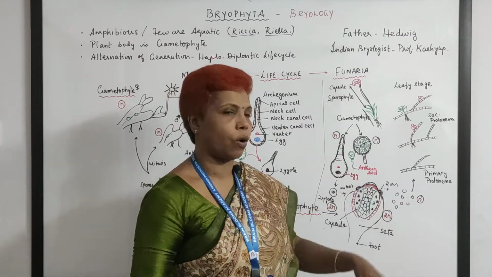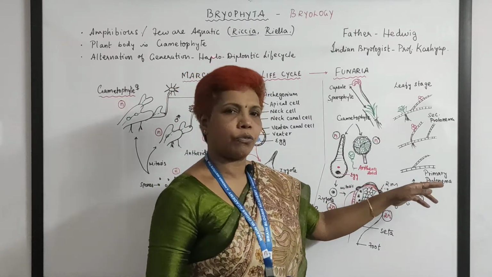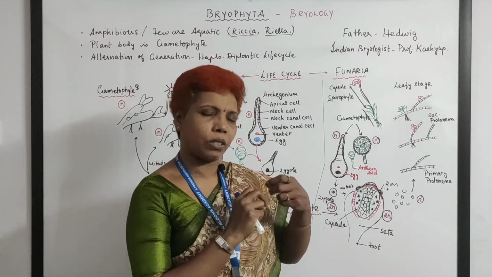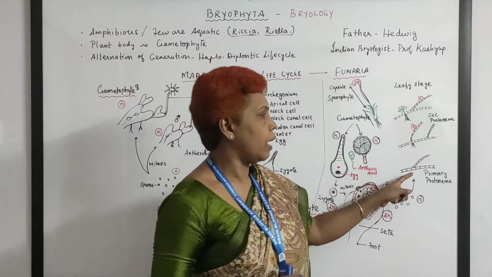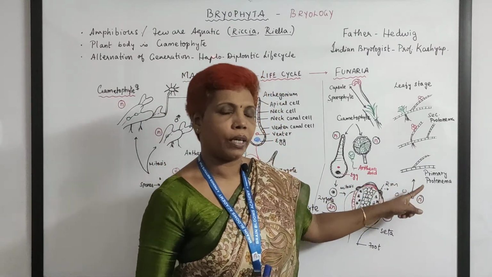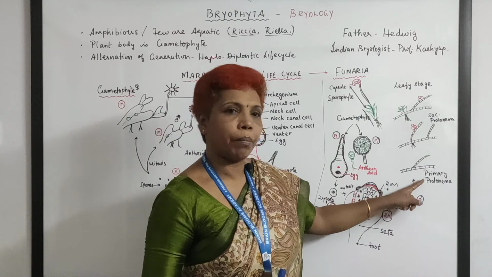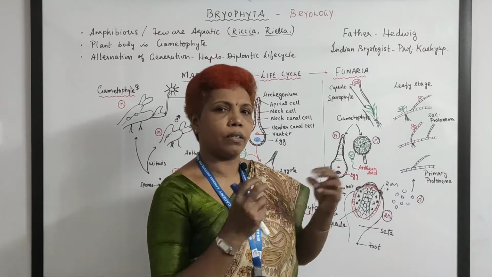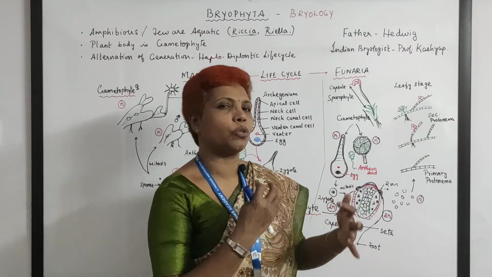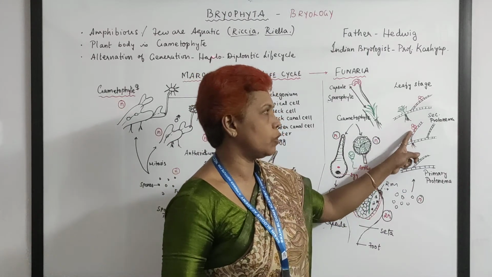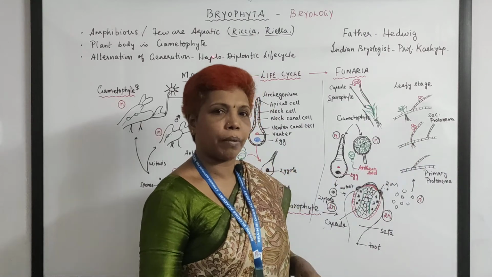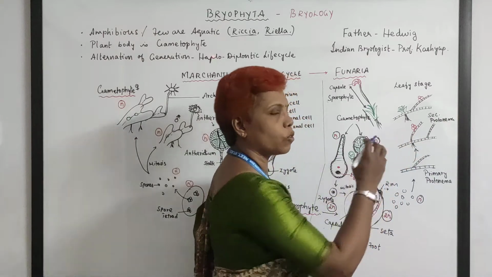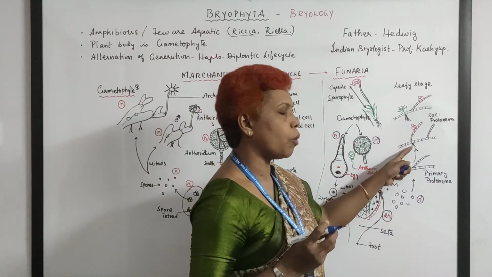Once the spores are released, they fall on the substratum and form a filamentous form, just like an alga filament, and this stage is called the protonema stage, the primary protonema. So the primary protonema is a simple filament. After that, it will grow a little with a bud. This is the secondary protonema stage. So from here it will move to here, and this has got a small bud, and small rhizoids would be formed.